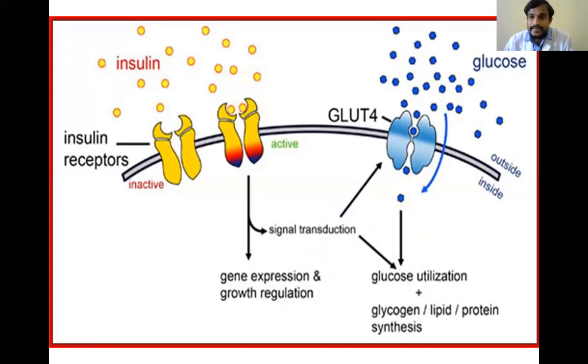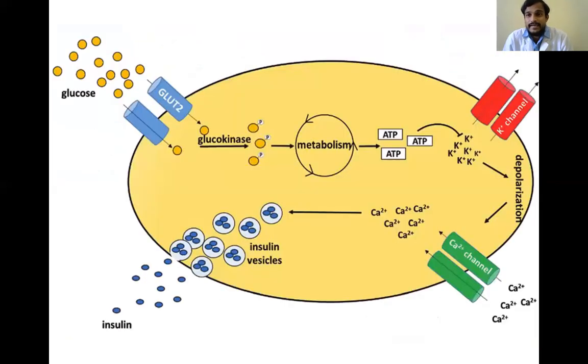Where do we get this insulin from? We know it is the beta cells of the pancreas. After digestion and absorption, the glucose level increases in the blood. This glucose reaches the pancreatic cells and enters them.